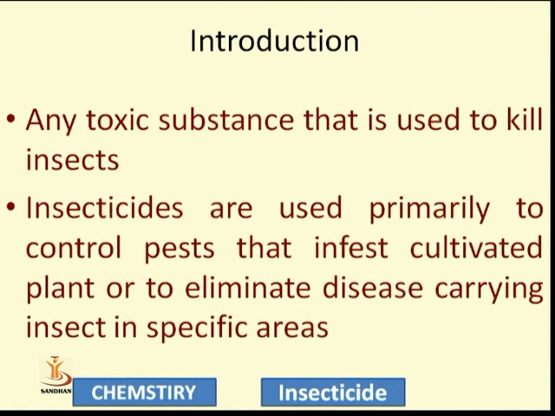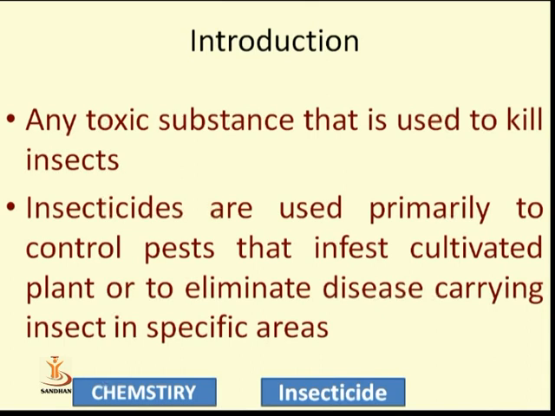And how is it necessary? Insecticides are used primarily to control pests that infest cultivated plants or to eliminate disease-carrying insects in specific areas. Suppose we cultivate plants in an agricultural field.